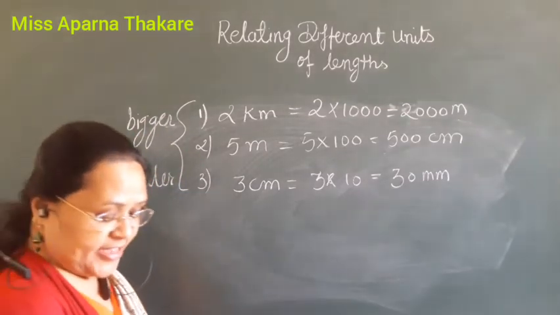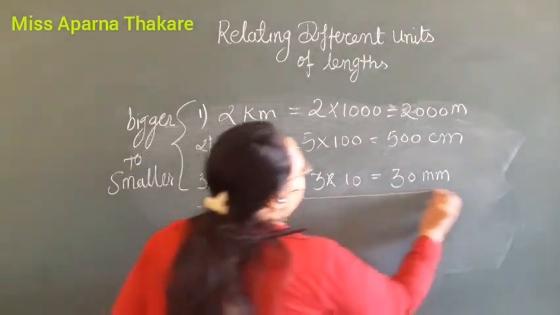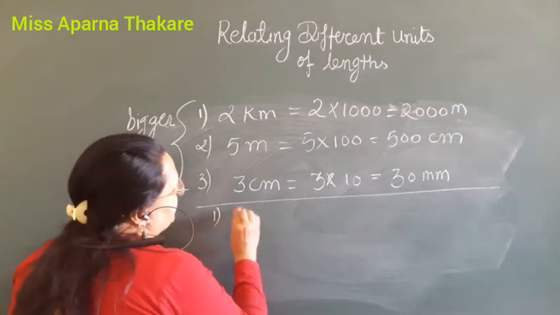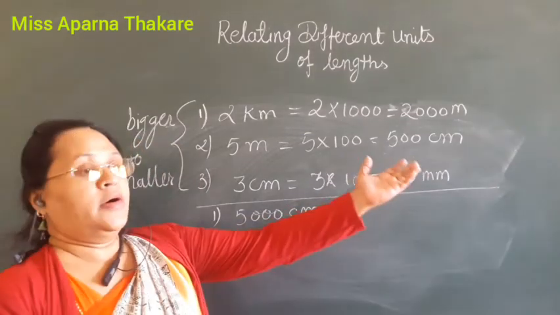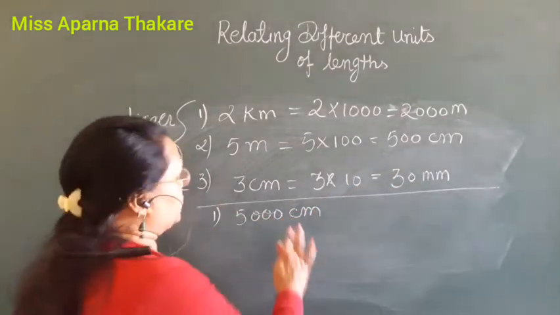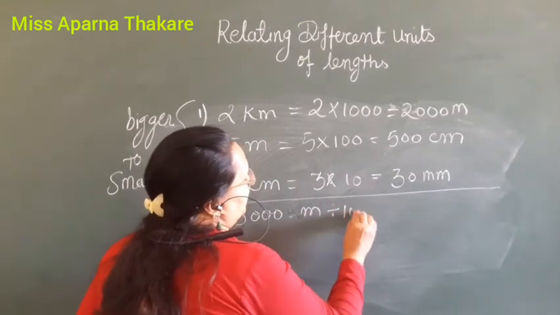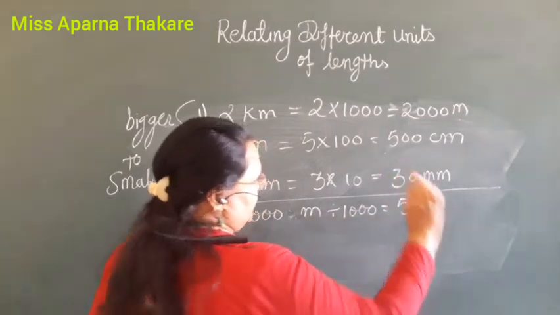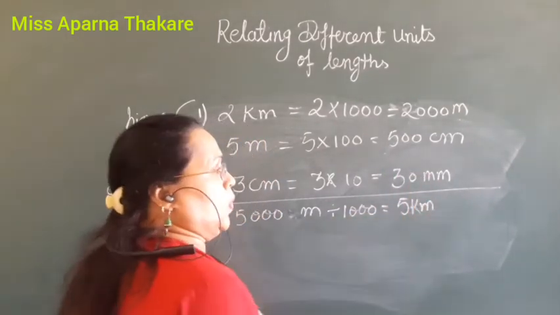Okay. Second is smaller to bigger. The first one is 5000 meter. We are going from right to left. 5000 meter divided by 1000 is 5 kilometer.